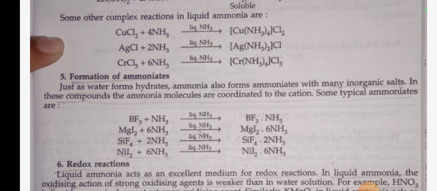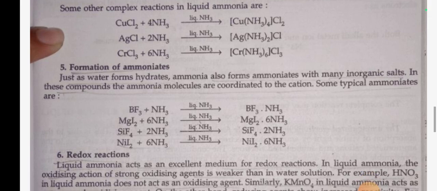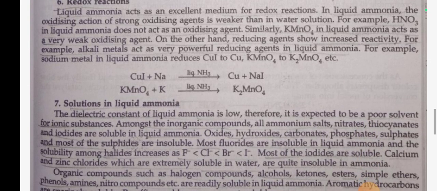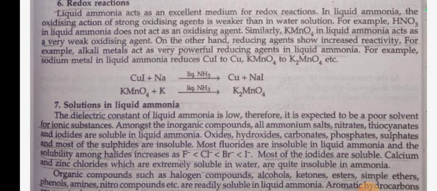Some typical ammoniates are: BF3 plus NH3 in liquid ammonia gives BF3·NH3. NiI2 plus 6NH3 in liquid ammonia gives NiI2·6NH3. Redox reaction. Liquid ammonia acts as an excellent medium for redox reactions. In liquid ammonia, the oxidizing action of strong oxidizing agents is weaker than in water solution. For example, HNO3 in liquid ammonia does not act as an oxidizing agent. Similarly, KMnO4 in liquid ammonia acts as a very weak oxidizing agent.